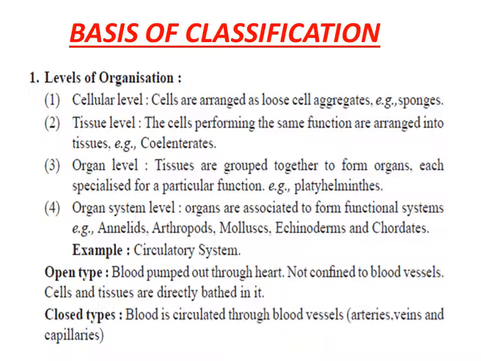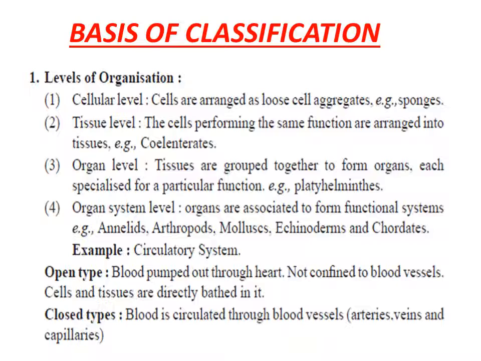Level of organization refers to the pattern of organization of cells in the organism body. Either the cells are arranged at cellular level, tissue level, organ level or organ system level. As we will study the different phyla, the most primitive type of phylum is phylum Porifera, where the organisms show only cellular level of organization. They are not clustered together as tissues. But in the next phylum, Coelenterata, the cells start functioning together and are arranged in the form of tissues.